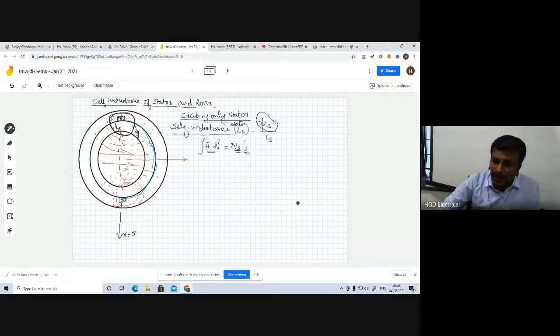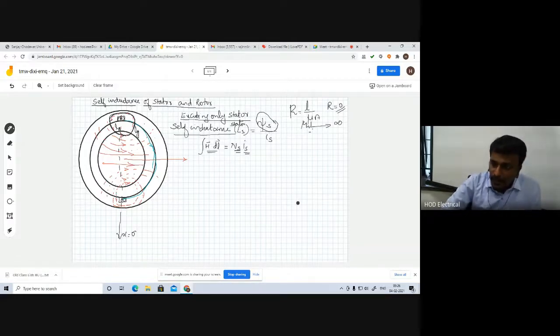I assume the iron region has magnetic permeability; we already know the reluctance is L divided by mu A. For the iron region, we assume the relative permeability is infinity, so automatically the reluctance will be 0. So we need not worry about the reluctance of this iron path. We only have to take the reluctance due to the air gap. The relative permeability of air is 1, so mu naught comes into the picture. So we take the magnetic field intensity in the air gap only. If you have a doubt, you can refer to the previous lectures.